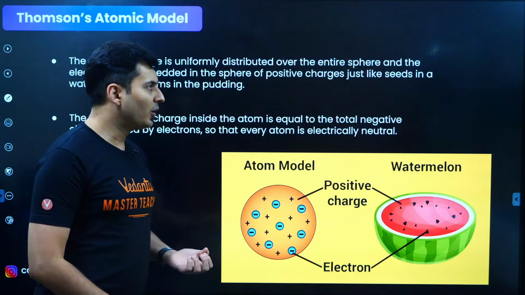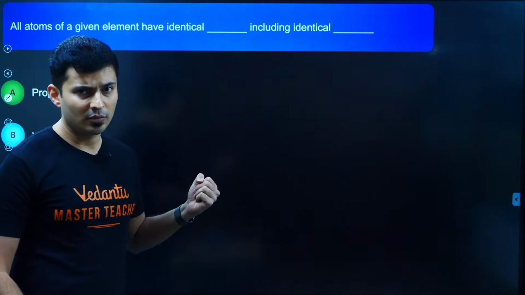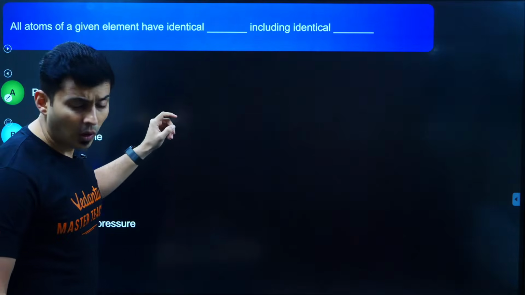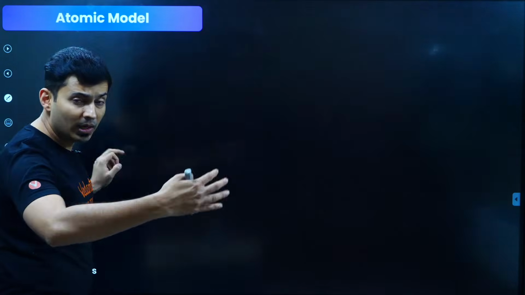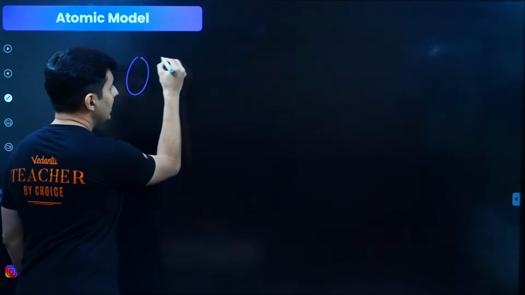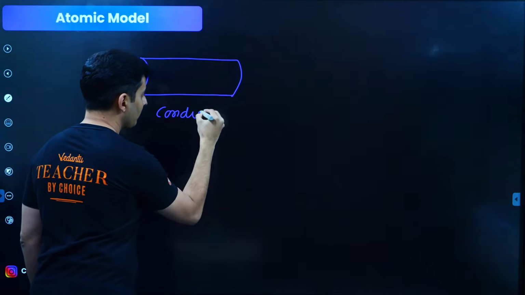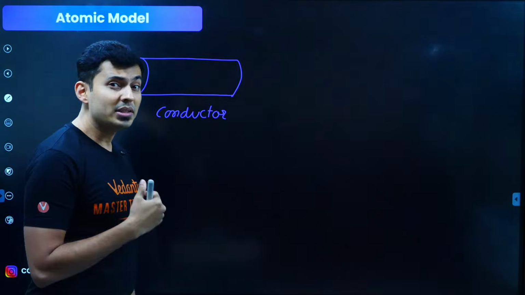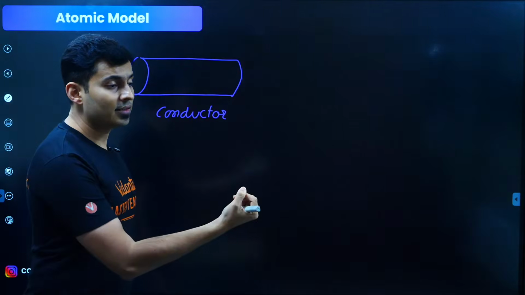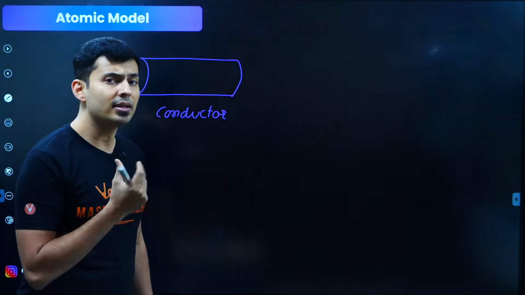Okay, now talking about the different atomic models. We are going to first go towards Thomson's model, and then towards Rutherford's model. Before going to Thomson's model, one thing I want to mention is that a long time back people knew that there are conductors. What is a conductor, guys? Not a bus conductor, an electrical conductor. It conducts electricity.